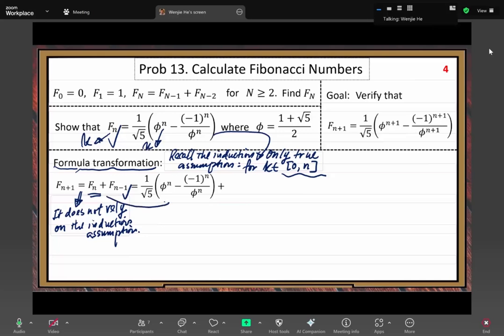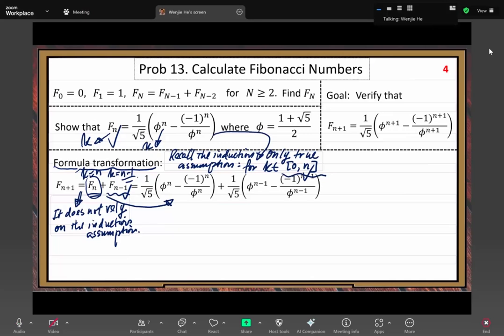Can we replace Fm by this expression? Yes, because for the first one, K equals N, and K equals N is in the range, right? So we can apply. It's legal. Then for the second one, K equals N minus 1, also in the range, right? Then we can apply that formula.